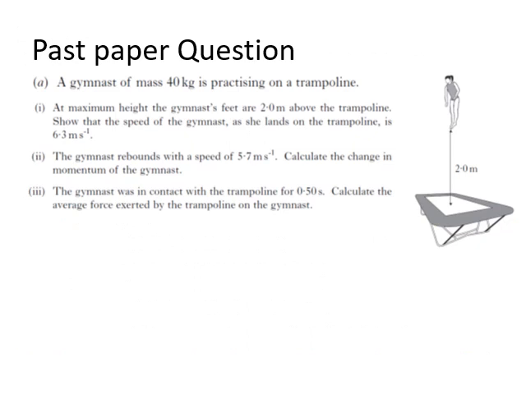Okay, let's look at one more example here. We've got a trampolinist on a trampoline, and we're given some information about the trampoline. At the maximum height, their feet are 2 meters above the trampoline, and we need to calculate the speed as she lands on the trampoline. We're then given the speed that they move upwards, which is a little bit less than the speed that they move downwards, and that's because it takes energy to stretch the trampoline.